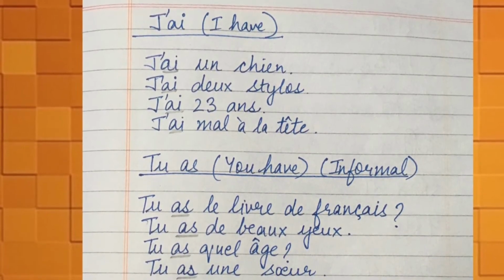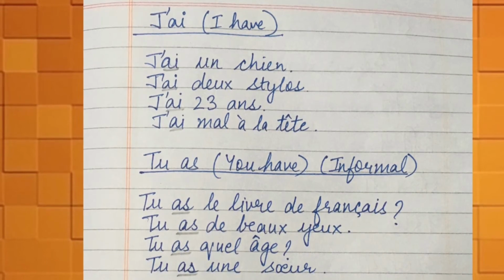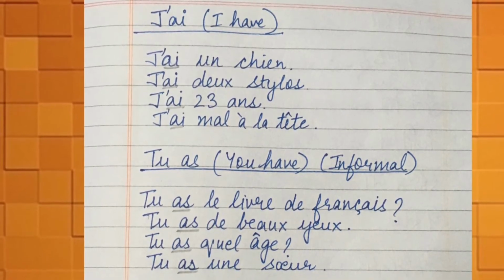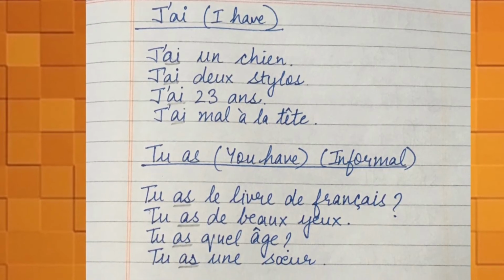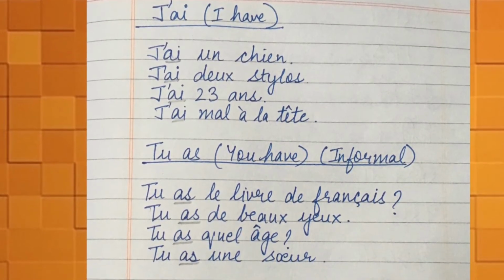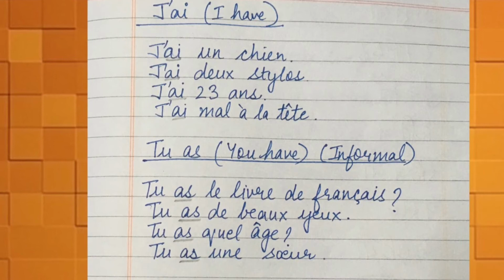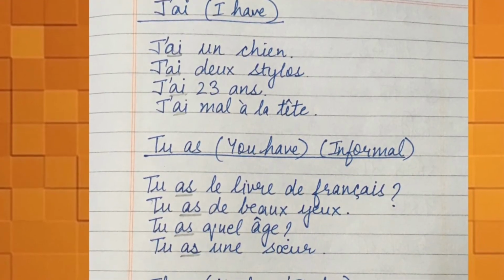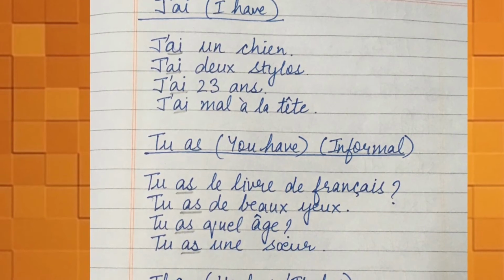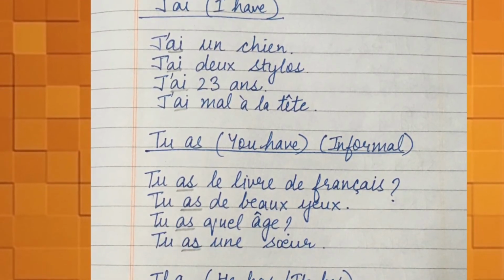Next can be "tu as de beaux yeux", means you have beautiful eyes. Next can be "tu as quel âge", means what is your age. In French we call it "you have what age". Next is "tu as une sœur", means you have one sister.